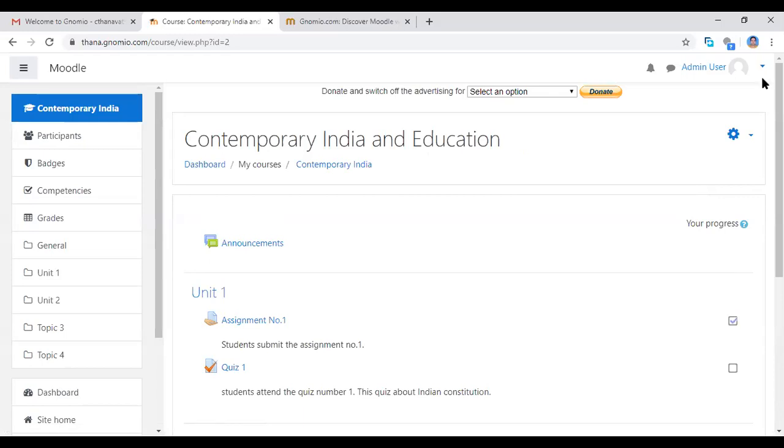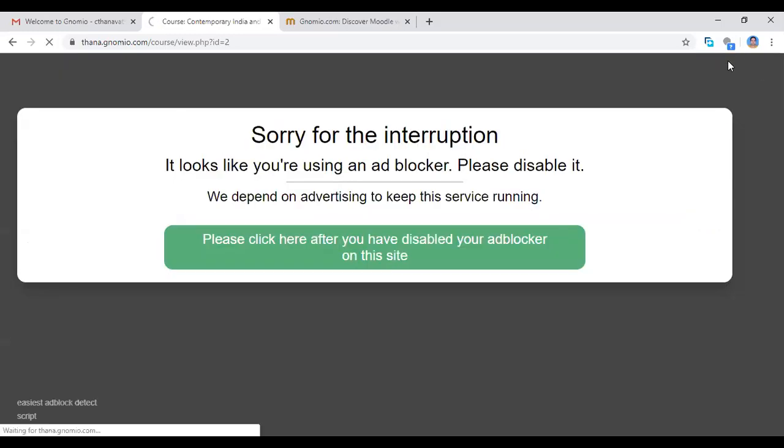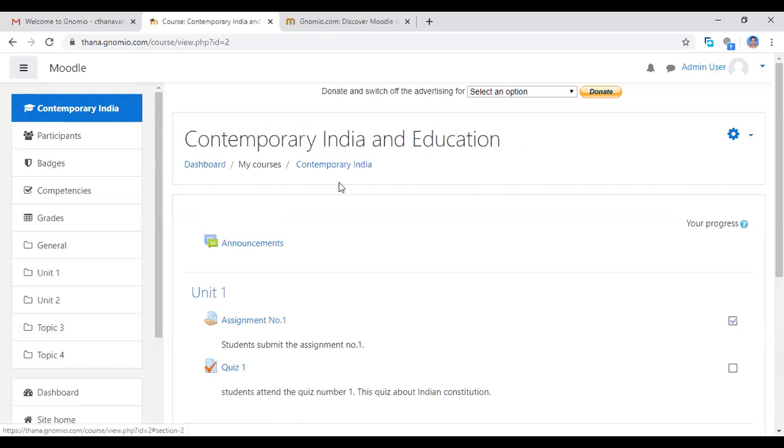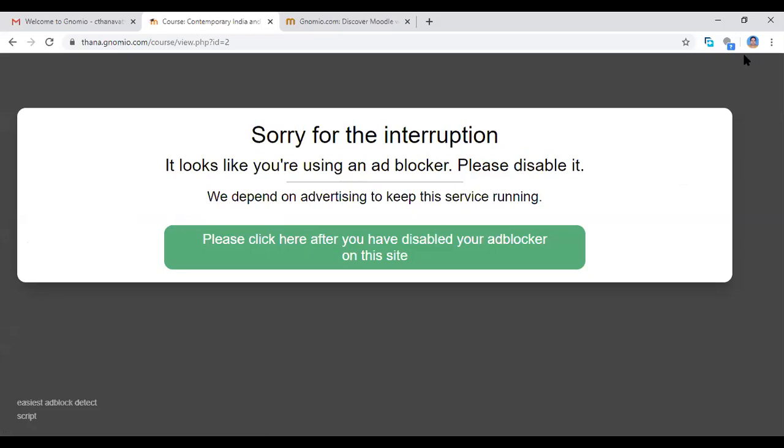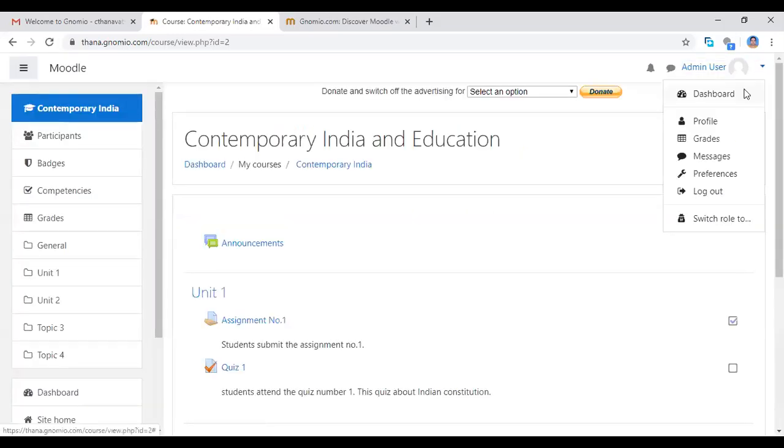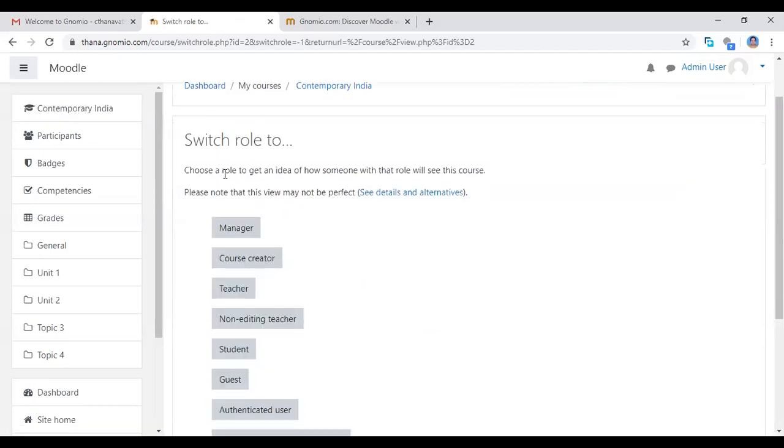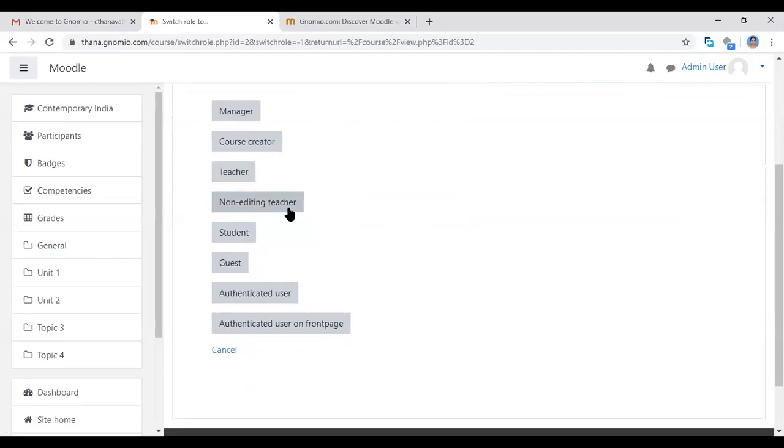The last more important thing: after all this editing, see the user button, and click near the user button. Now we have the pop-up menu. Click switch role to the role you want to have. So as a manager, course creator, teacher, non-editing teacher, student, or guest, whichever role you are going to take. Already I am the admin and user. Now I want the student role.